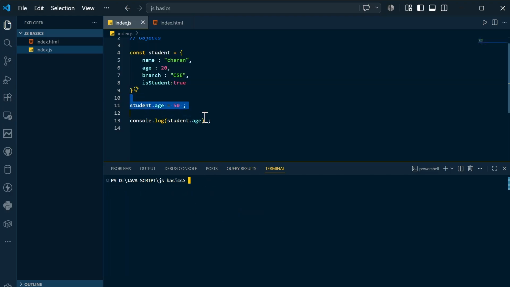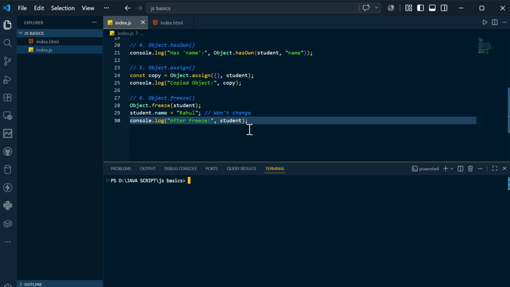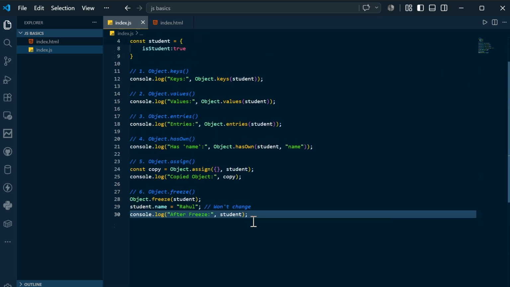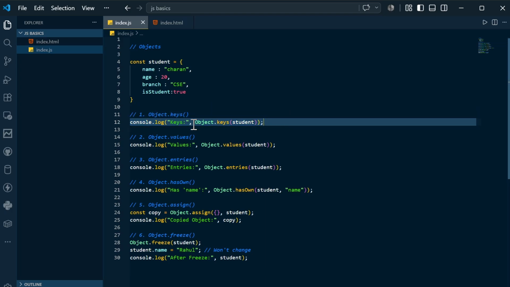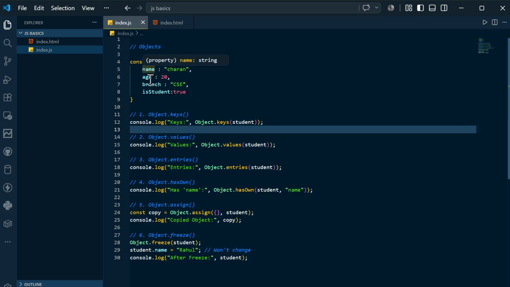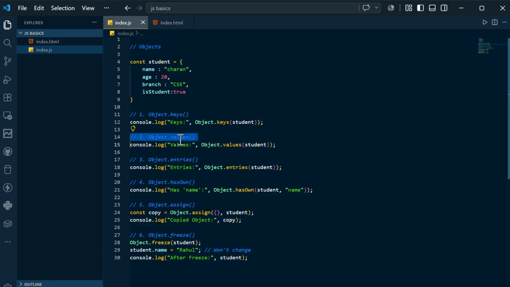Now there are some methods that you need to know about the student. I have pasted some of the methods. First of all, if you need to get all the keys of the object, you can say Object.keys of student. You will get name, age, branch, isStudent. If you want only the values, you can say Object.values of the student object. For the entries, you can say Object.entries of the student.